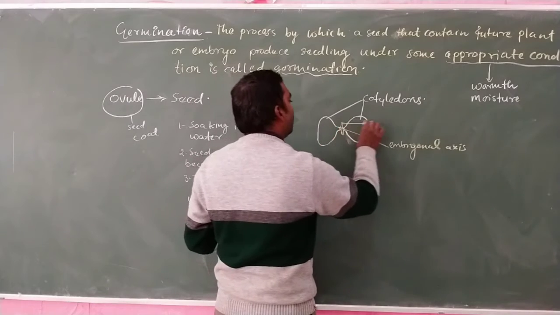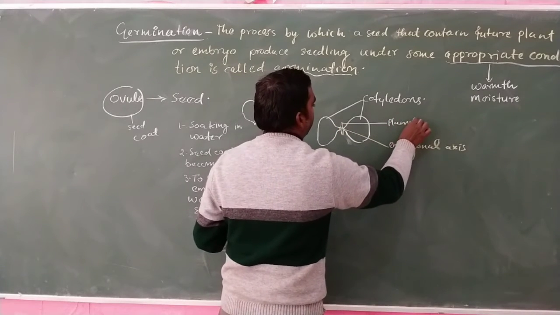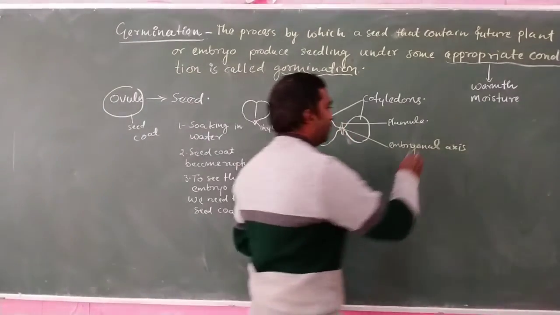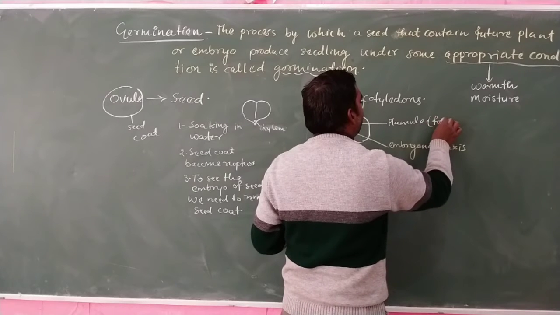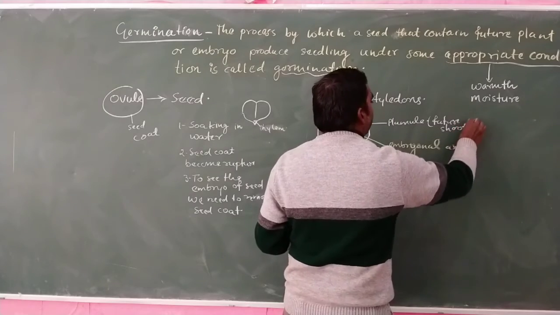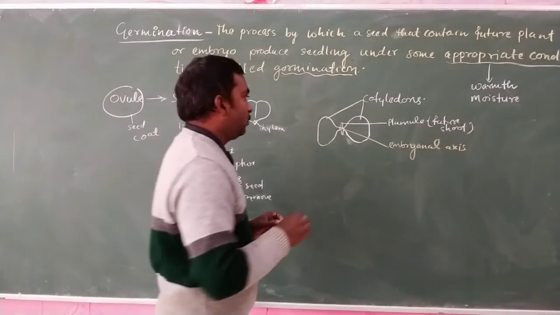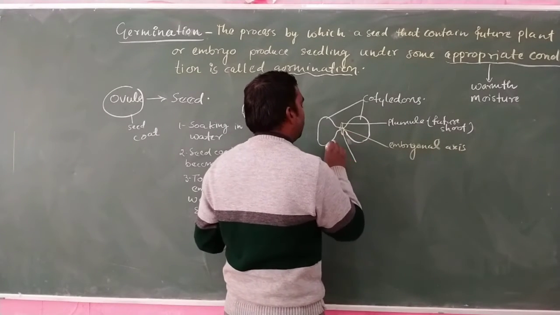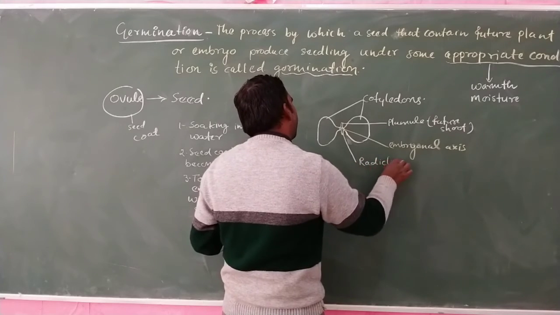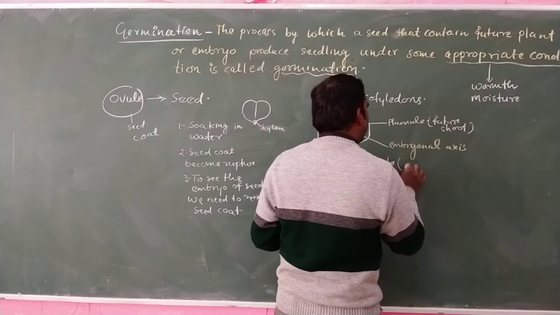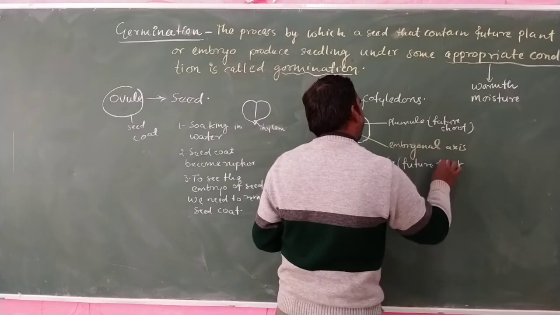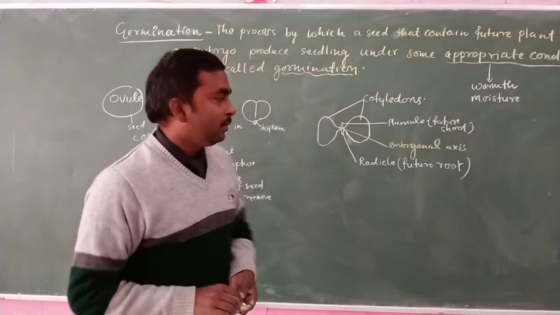The upper part is known as the plumule, the part through which the stem grows. The plumule is the future shoot, while the other part, found at the lower side, is known as the radicle. The radicle makes the future root system, the future root of the plant.